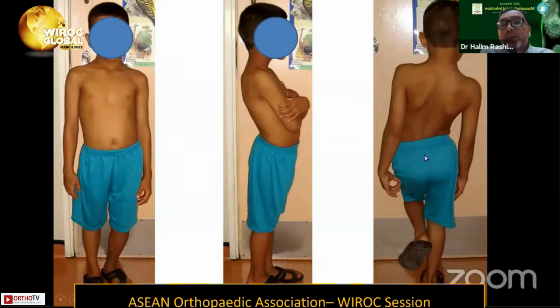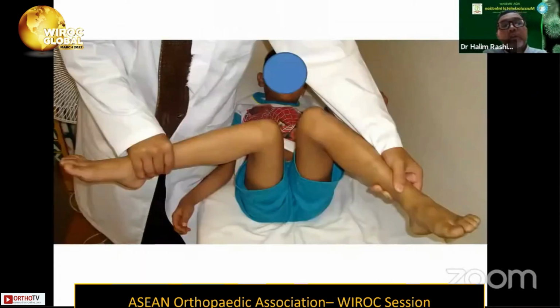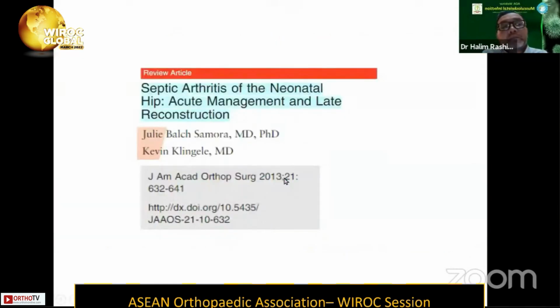On the right side here, you can see the Trendelenburg following the septic arthritis, and this is the outcome of the septic hip. This patient actually was referred to us from somewhere else with this type of problem, where the right hip is already dislocated, and this is the range of motion that we have, almost quite acceptable.